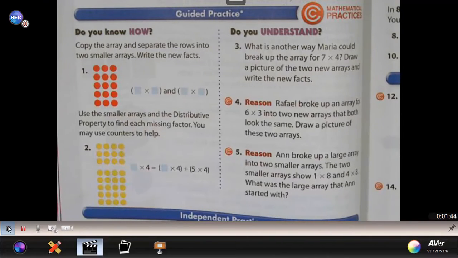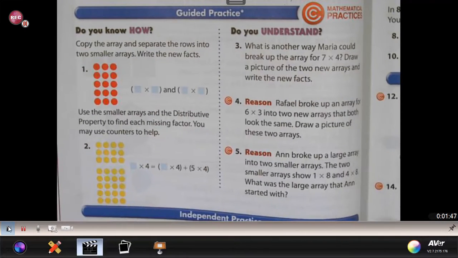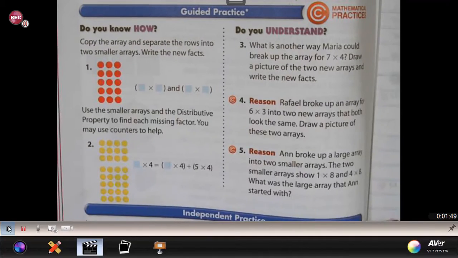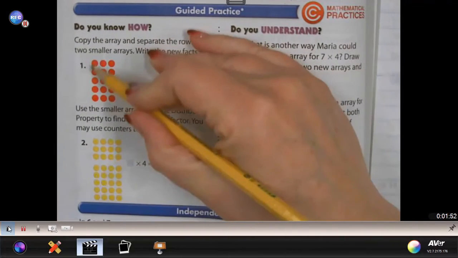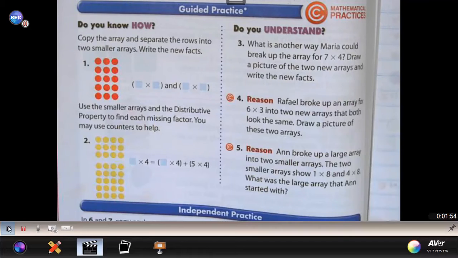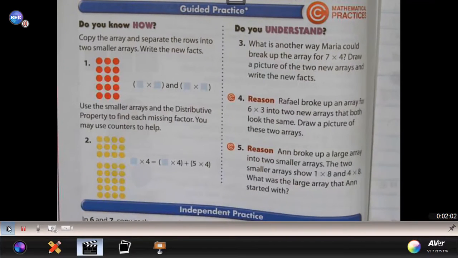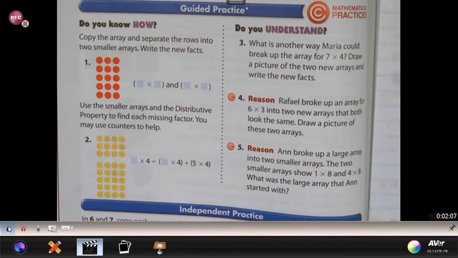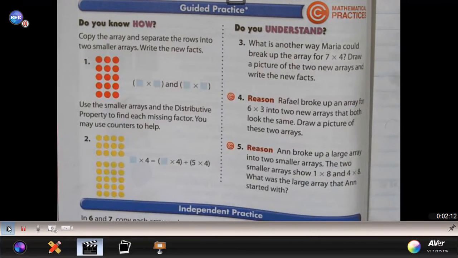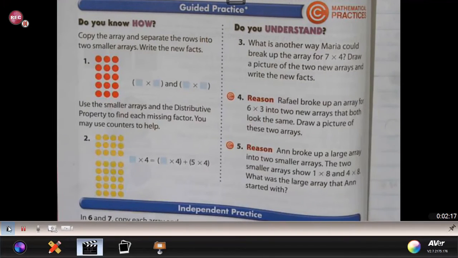So the first part of our assignment says copy the array. So you're going to copy onto your paper the 1, 2, 3, 4, 5 rows of 3. Now this one's fairly simple. You probably could do it with your counting by multiples, but they just want to give you a basic understanding to start with on how to break it apart and make it easier to use. So you have 5 rows with 3 in each row.